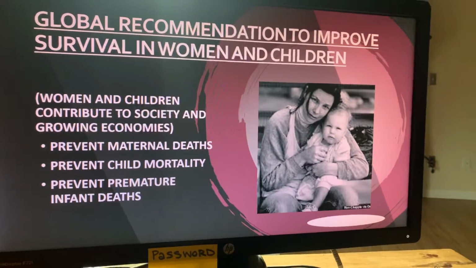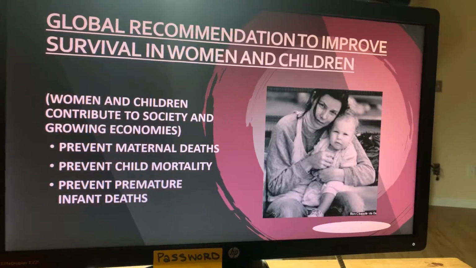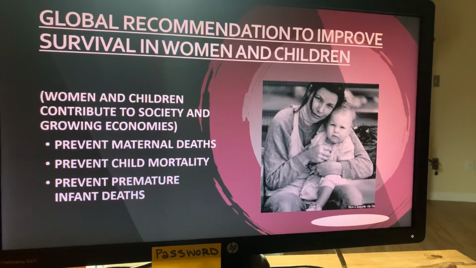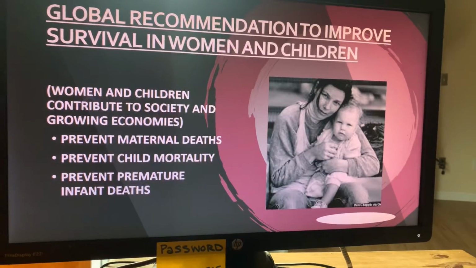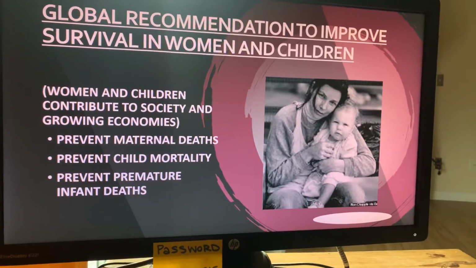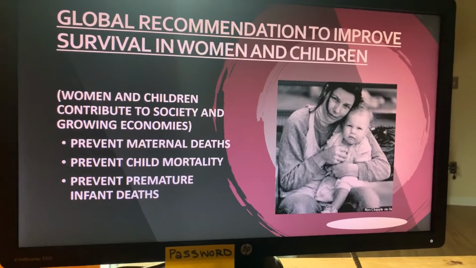The global recommendation to improve survival in women and children. Women and children contribute to society and growing economics. The ways we are going to look at impacting is to prevent maternal deaths, preventing child mortality, especially those under 5 years old, and preventing premature infant deaths.